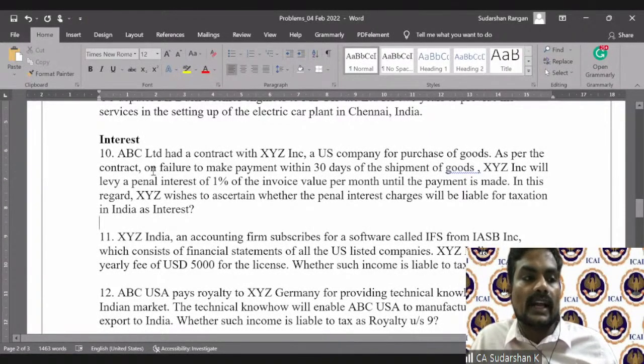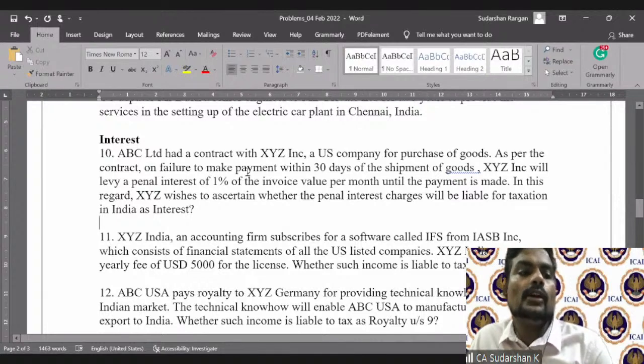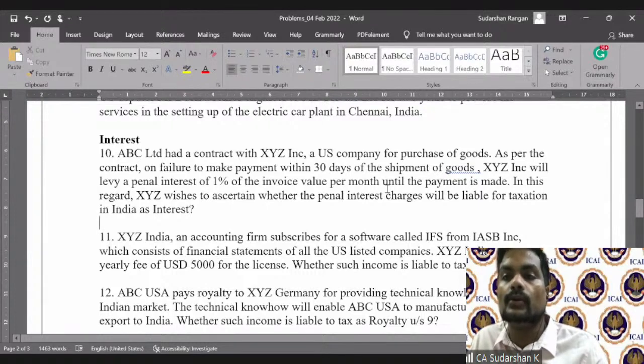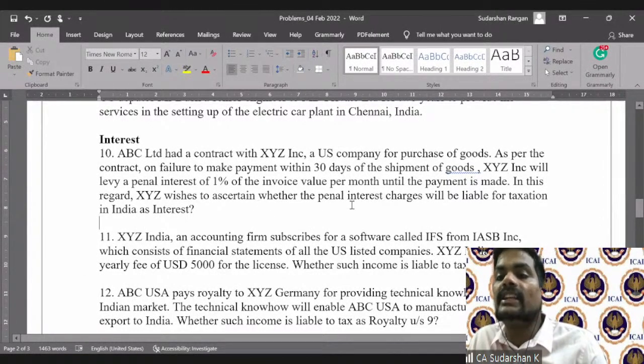As per the contract, on failure to make payment within 30 days of the shipment of goods, XYZ US, that is, the seller, will levy a penal interest of 1% of the invoice value per month until the payment is made. In this regard, XYZ US wishes to ascertain whether the penal interest charges will be liable for taxation in India as interest.